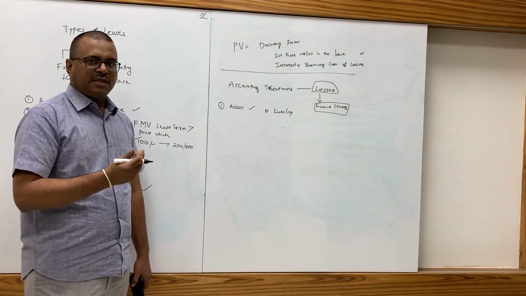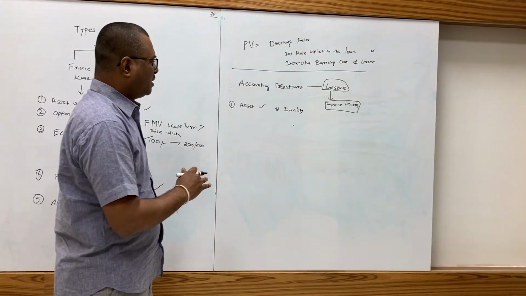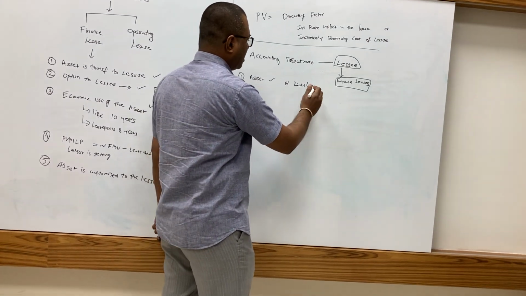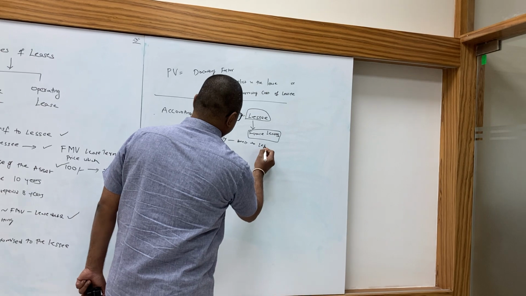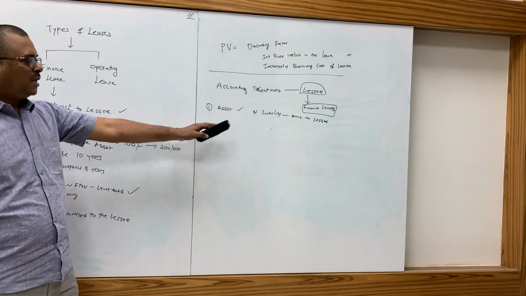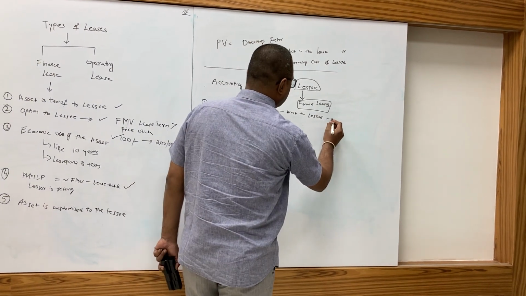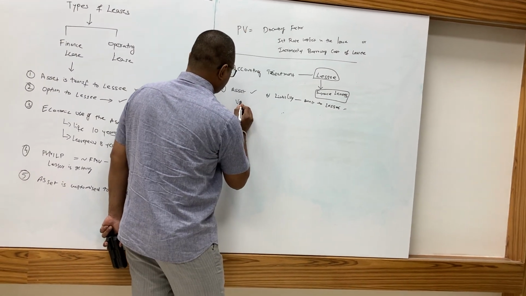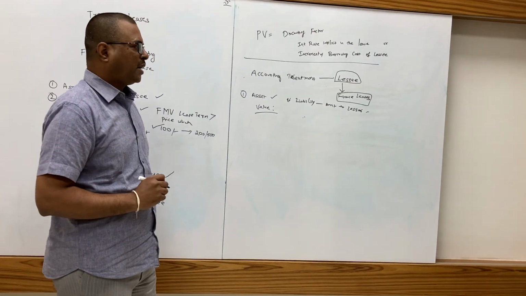The asset which is taken on lease is to be treated as a fixed asset. And the liability is the amount payable to the lessor. So how will you identify the value of the asset or liability as on the date of the lease?